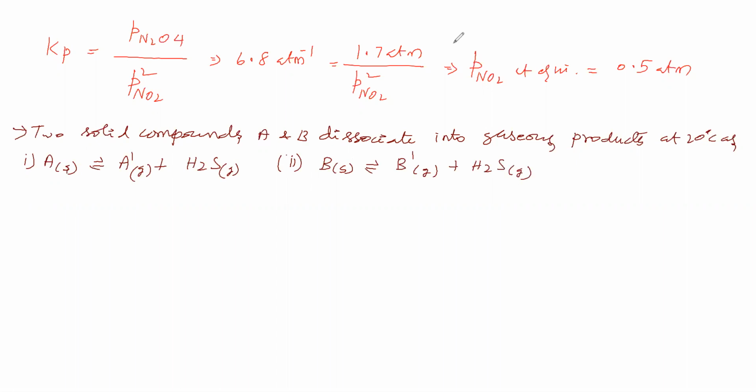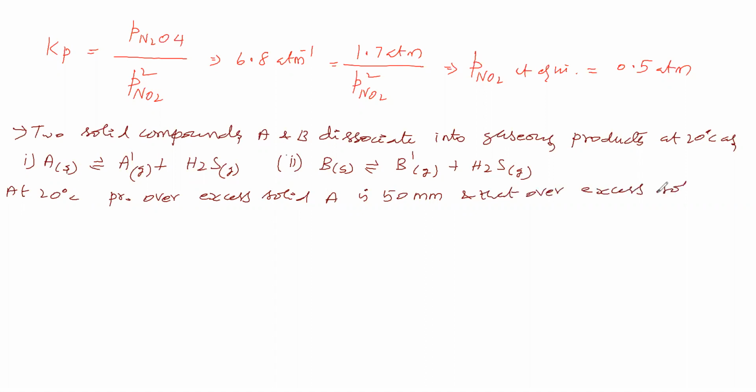At 20 degrees Celsius, the pressure over excess solid A is 50 mm, and that over excess solid B is 68 mm.